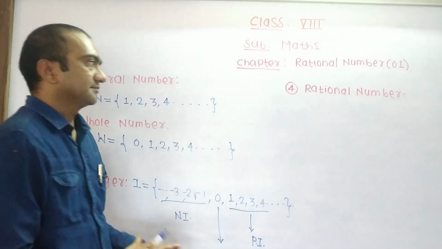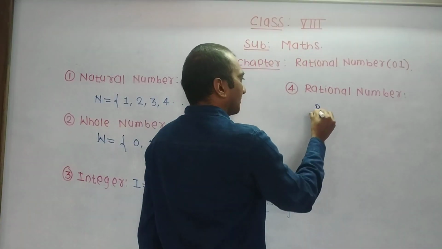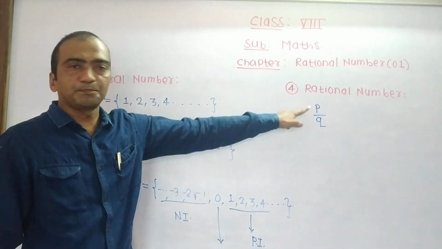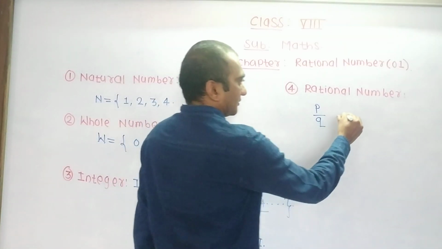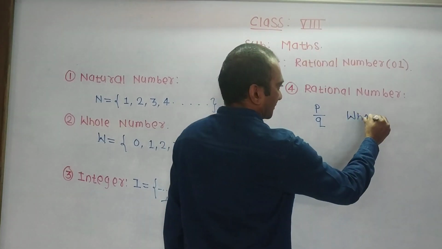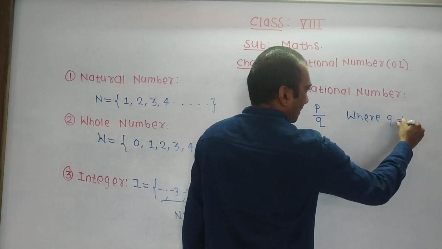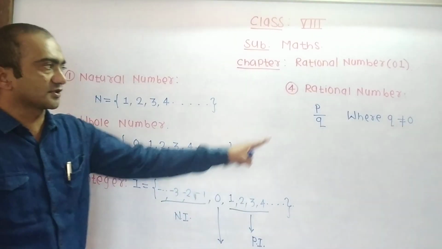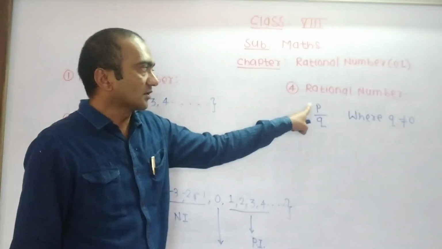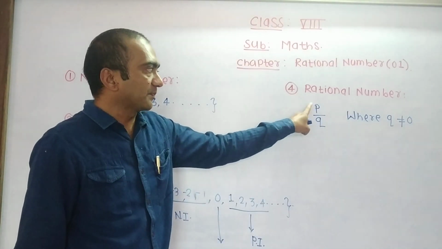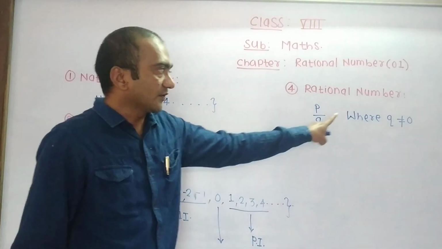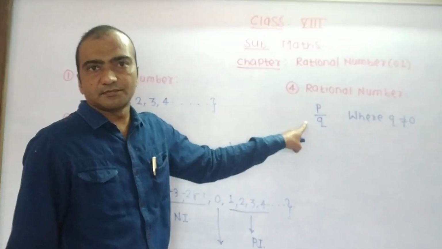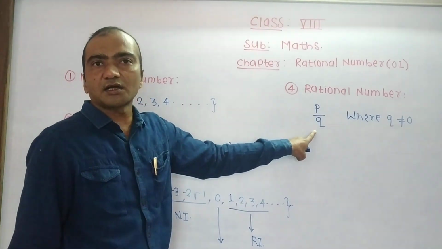The number which is in the form of p by q, where q is not equal to 0, is called a rational number, where p and q are integers also.